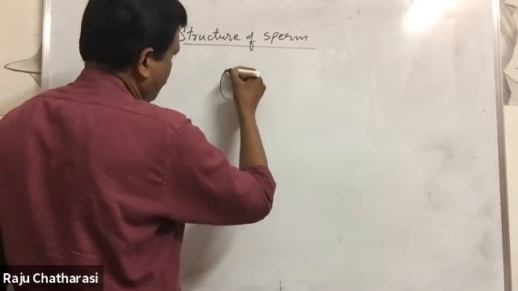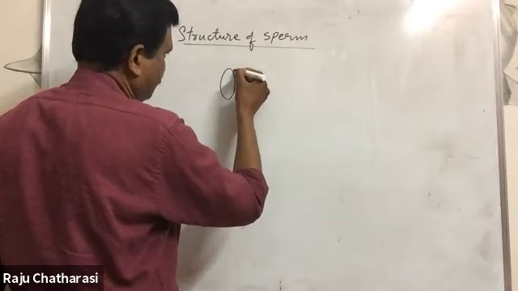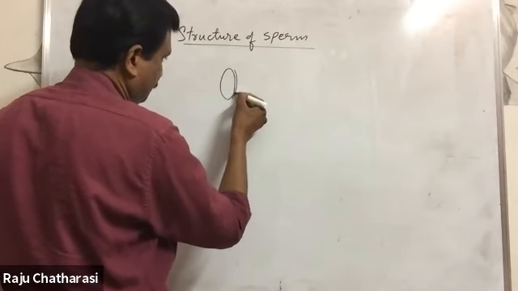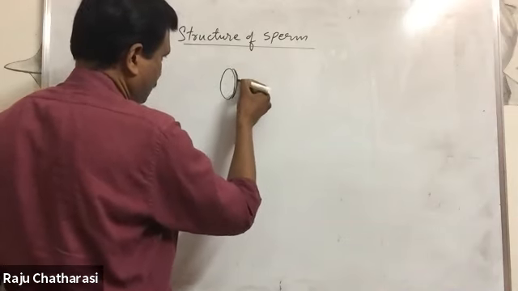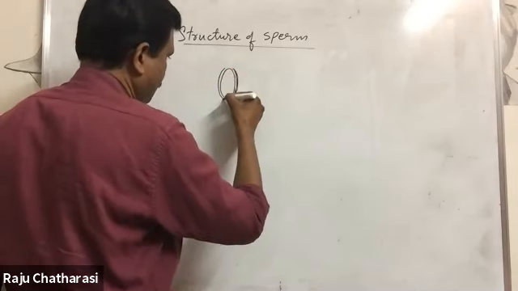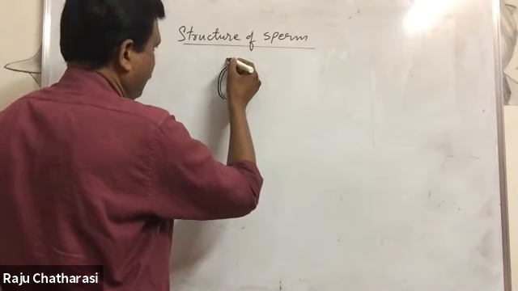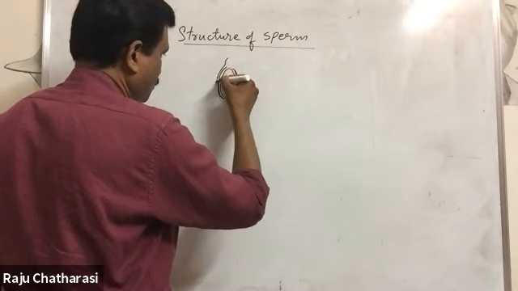This is head region, nucleus. This is cytoplasm, what I am drawing here. And it is the anterior part, it is called acrosome.